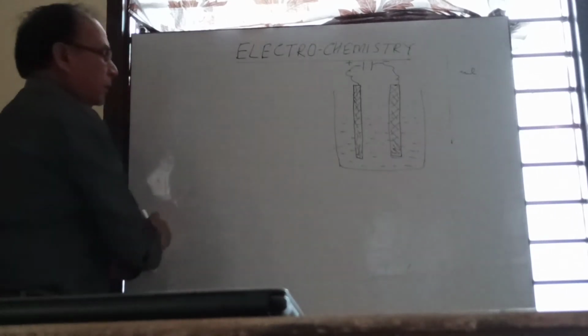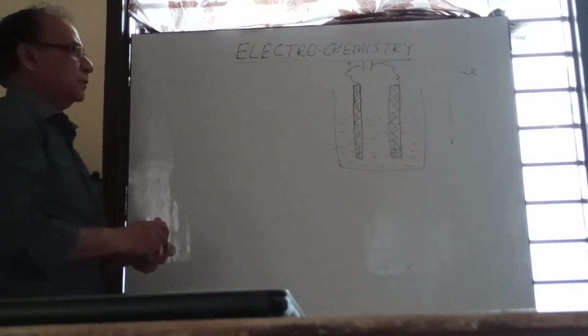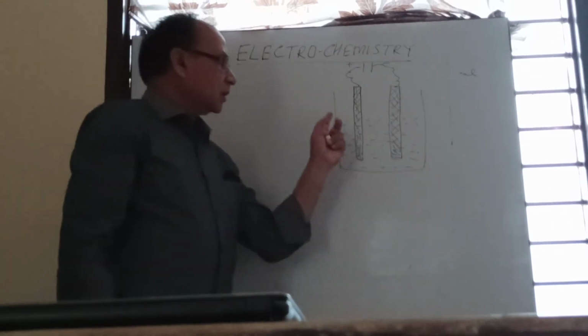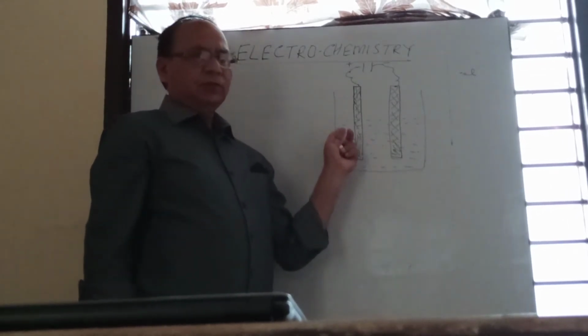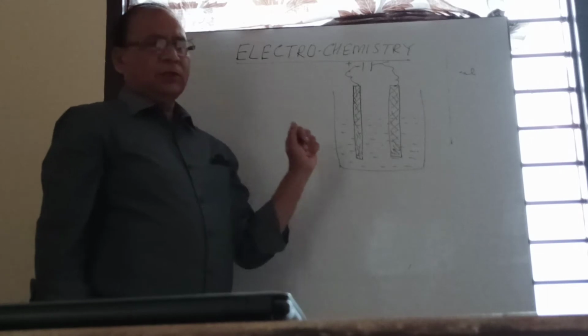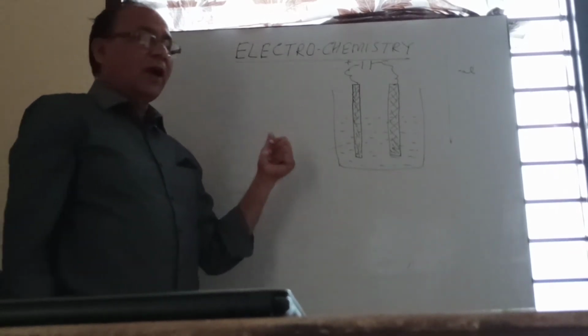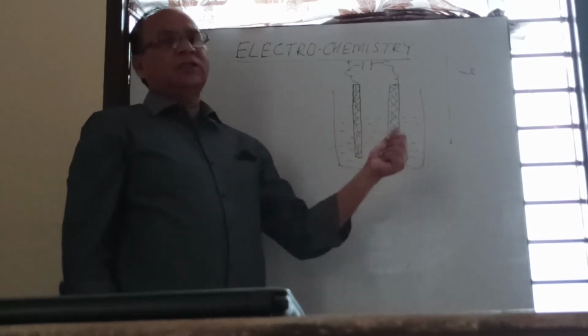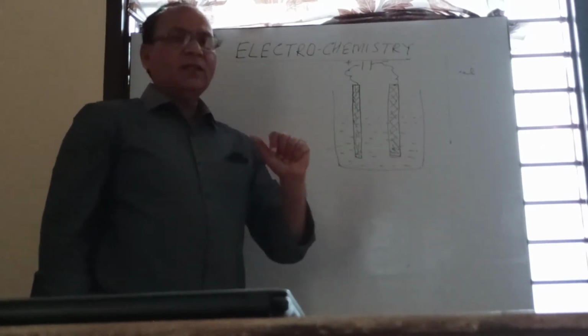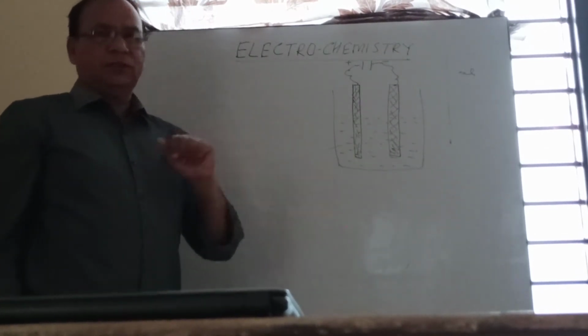Electrolysis is a process in which, when we pass current through the electrolytic solution, the ions present in it start moving towards the oppositely charged electrode, where they get discharged.